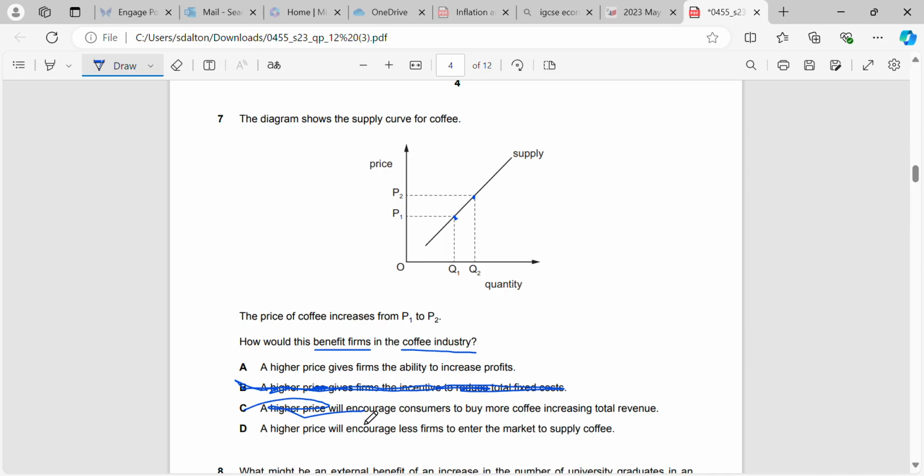We know that a higher price does not necessarily mean that more people will want to buy the product. Higher price will encourage fewer firms to enter the market to supply coffee. That's not true. Instead of encouraging fewer firms, it will encourage more firms to enter the industry because they want to get the extra profit. So our correct answer is A. Higher price gives firms the ability to increase their profits.